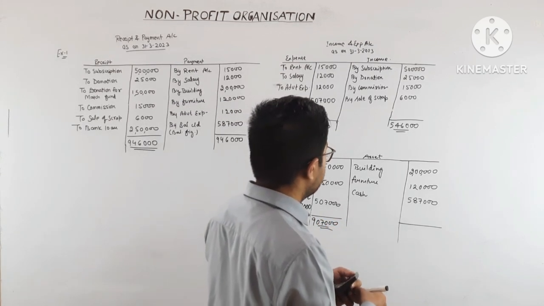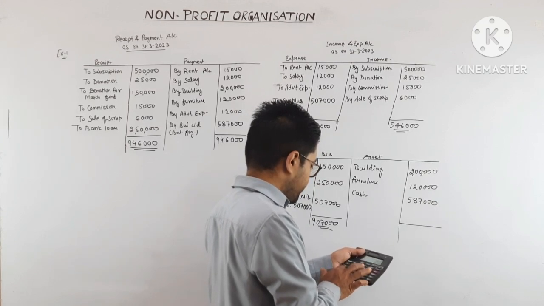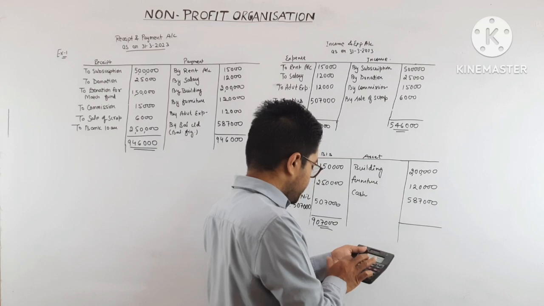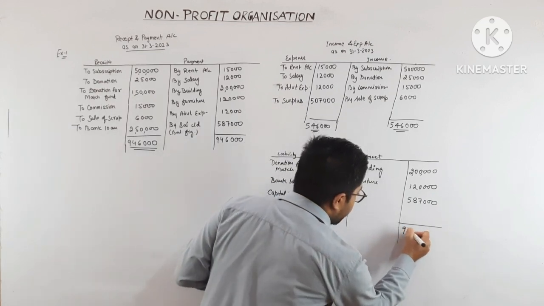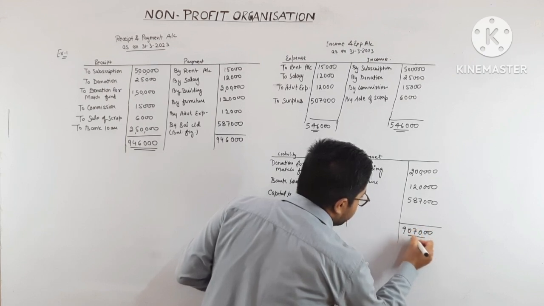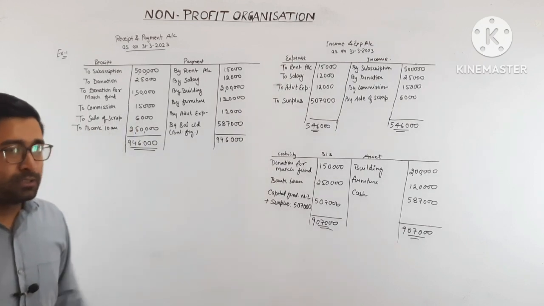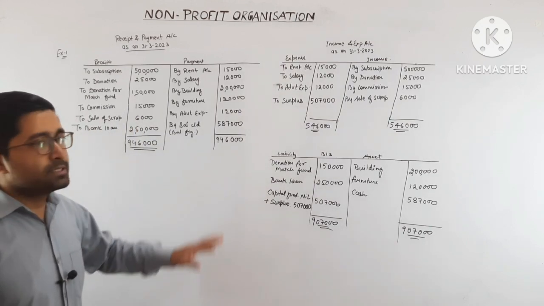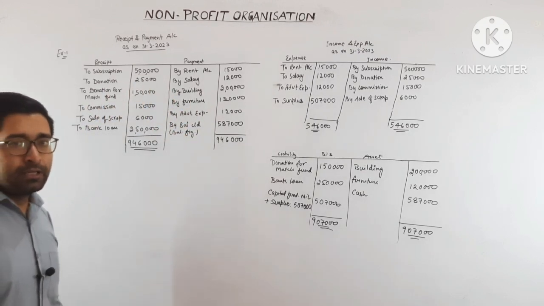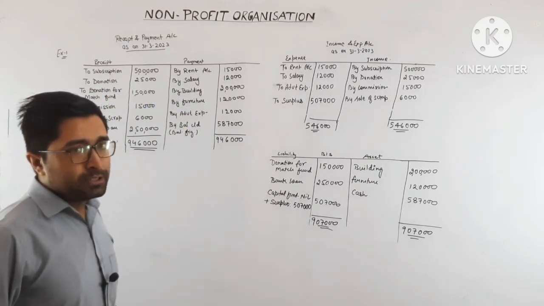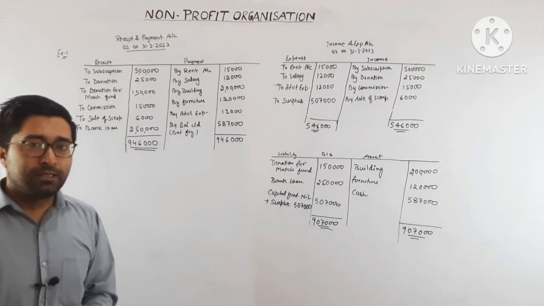And on the asset side, 2 lakh, 120, and 587 also give 907,000. See, the balance sheet has tallied. So basically this is the basic question of how the income and expenditure account and balance sheet will be formed and how all these transactions will be treated. Clear? So in the next video we will solve some more examples with more technicalities. See you in the next video. Thank you.